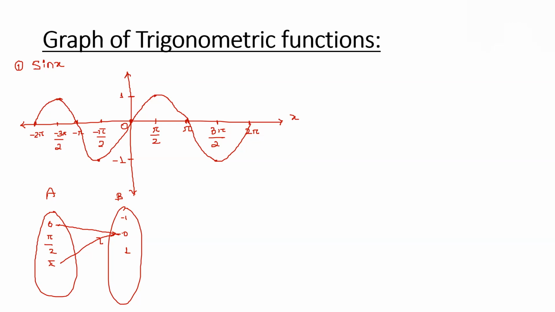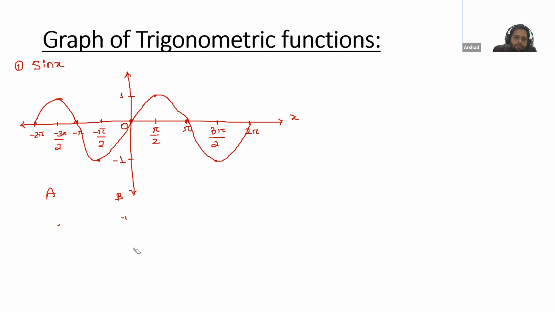But now the question is, if you check the heading of your chapter, it is inverse trigonometric function. Trigonometric functions are not bijective, then how can we find the inverse of these functions? This is the main question. What we will do is, if we take the complete real number line, then the function is not bijective. But what will happen if we just take a portion? We will not take the complete real number line. We will just take a portion, this one.